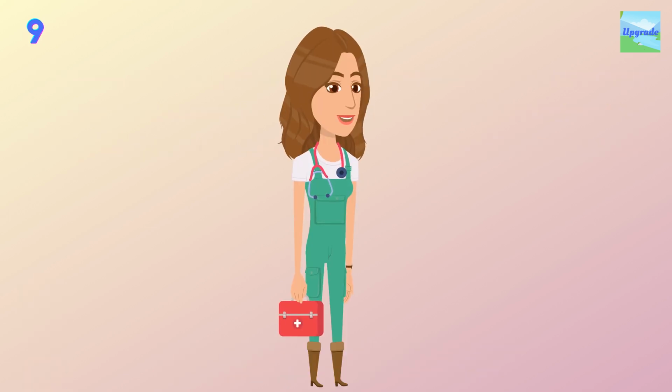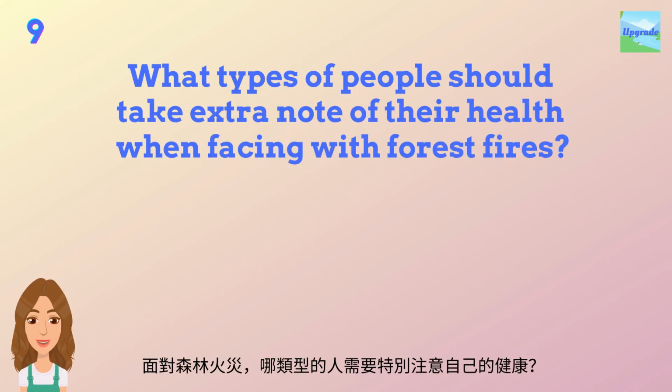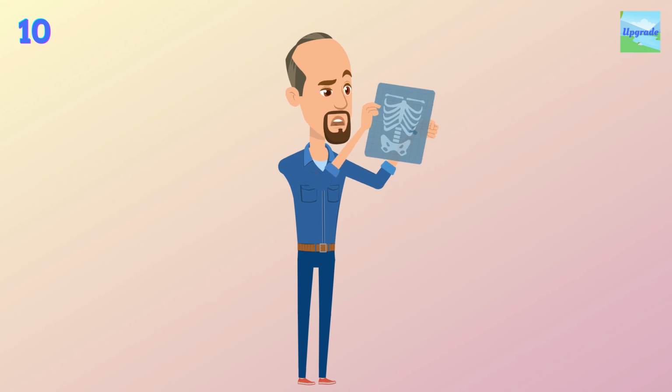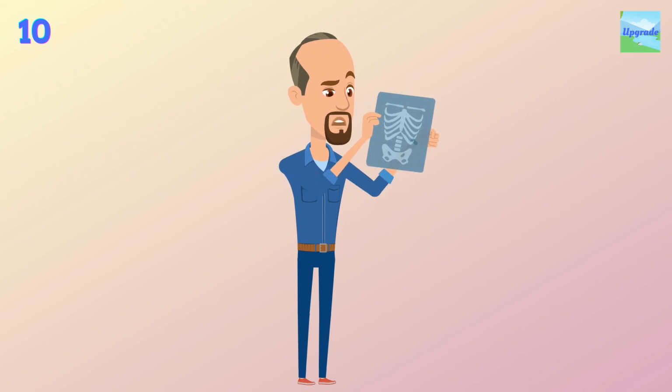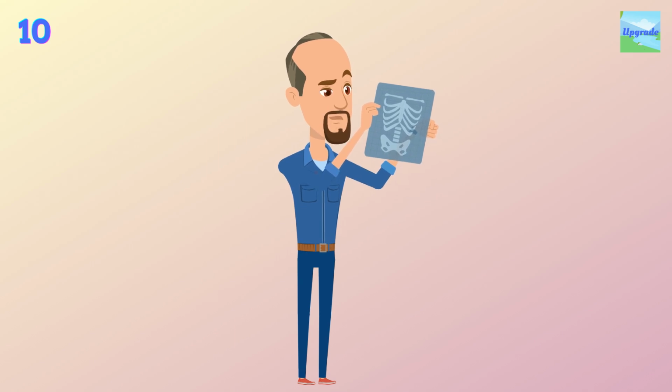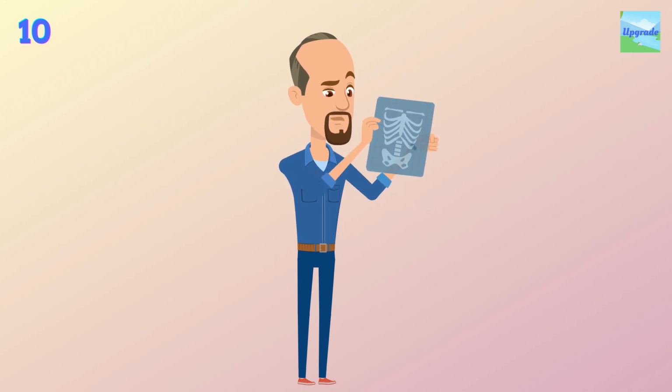What types of people should take extra note of their health when facing forest fires? The sensitive groups include elders, teenagers, pregnant women, smokers, and asthma sufferers. Those harmful pollutants worsen the lungs, heart, and brain.